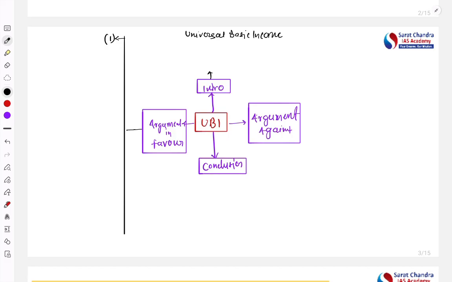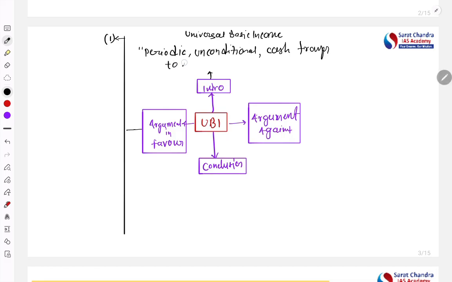See, a few words you should remember while covering this universal basic income. It is a periodic, unconditional cash transfer to every citizen irrespective of their income and their employment status.